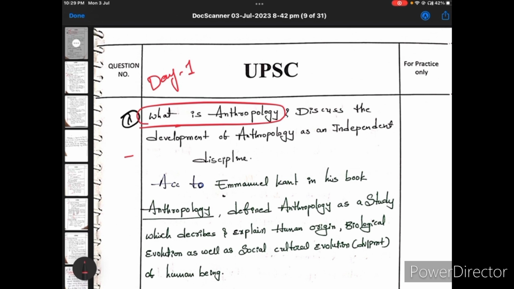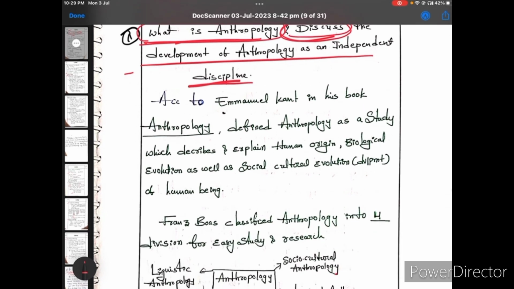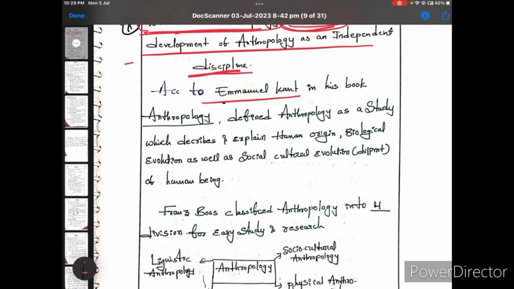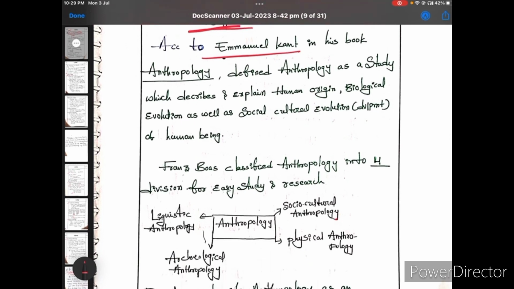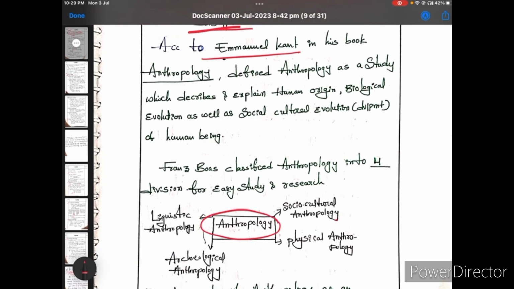Okay. So, the question is what is anthropology and discuss the development of anthropology as an independent discipline. See, first, what is anthropology? I took the definition of anthropology from Emmanuel. Just take any anthropologist's definition and write that definition. And after that, I give the classification of anthropology. But I again used an anthropologist's classification. Okay, Franz Boas.